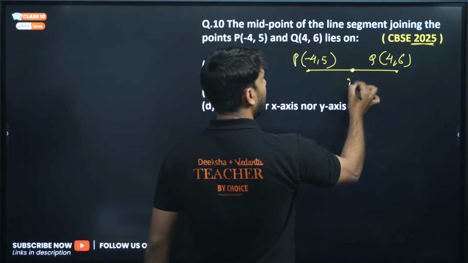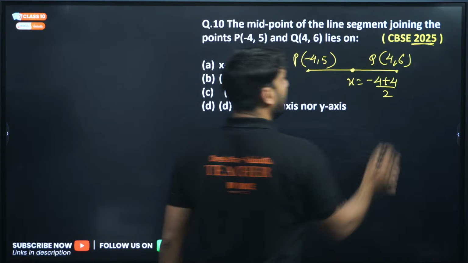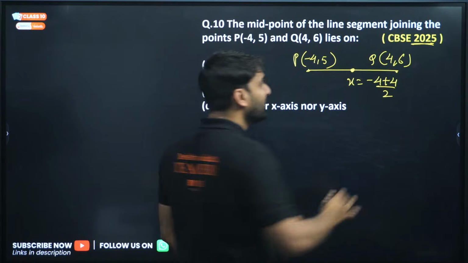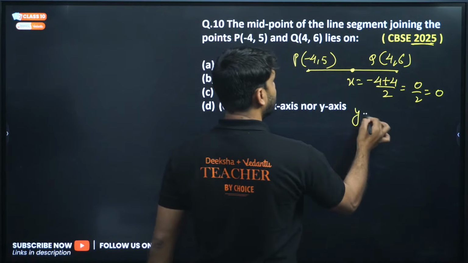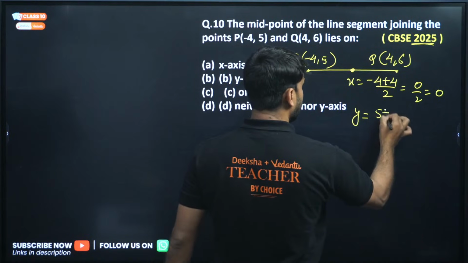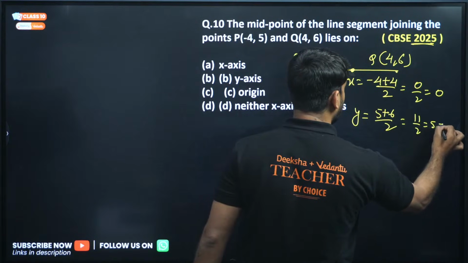So for the x coordinate it will be minus 4 plus 4 divided by 2. For midpoint we always divide by 2. So this is 0 by 2, and 0 by 2 is 0. Now find out y: 5 plus 6 divided by 2, which is 11 by 2, that means 5.5.